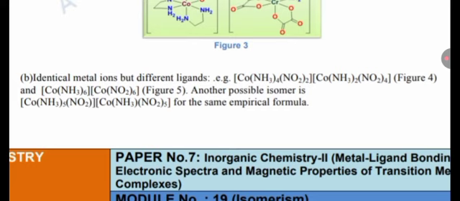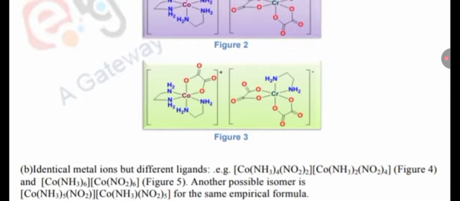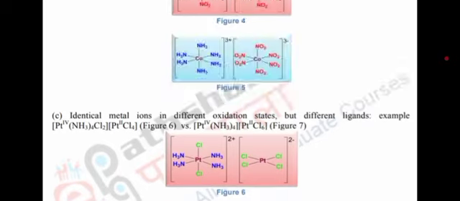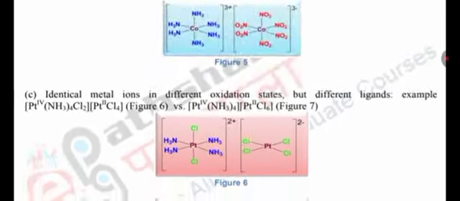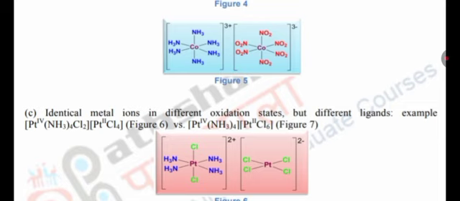B. Identical metal ion but different ligands. Examples: [Cu(NH3)4][Cu(NO2)4], [Cu(NH3)2][Cu(NO2)4], and [Cu(NH3)6][Cu(NO2)6]. Another possible isomer is [Cu(NH3)5(NO2)][Cu(NH3)3(NO2)5] for the same empirical formula. C. Identical metal ion in different oxidation states with different ligands. Example: [Pt(NH3)4Cl2][PtCl4] versus [Pt(NH3)4][PtCl6].